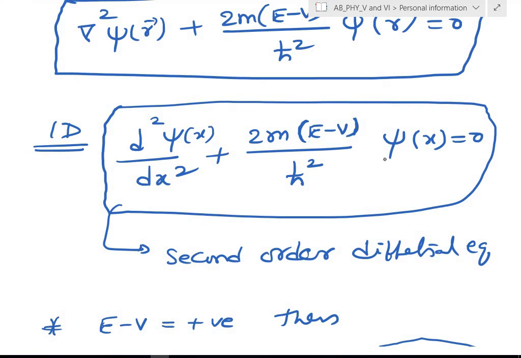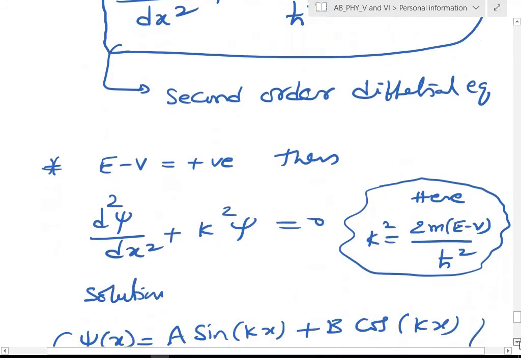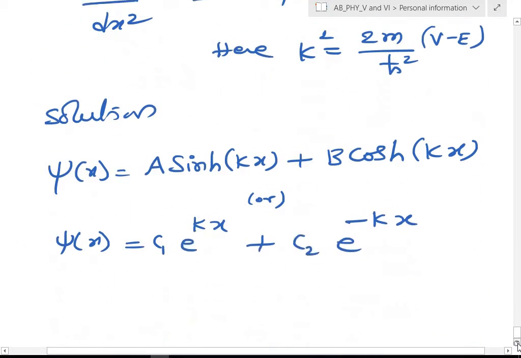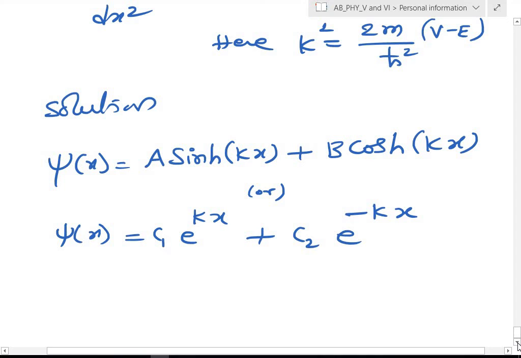Whenever we have the E less than V case, that is, potential energy greater than total energy, then E minus V is negative. That's why the solutions will be in hyperbolic functions or otherwise in exponentials. This is easy, you might have learned solving a differential equation in your BSc first year. So be careful.